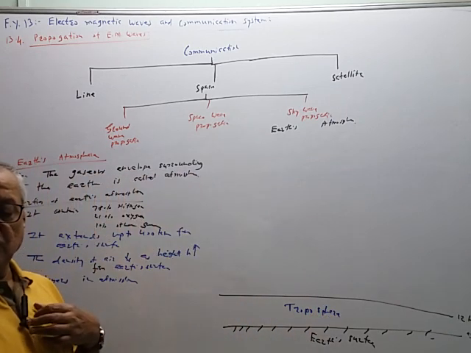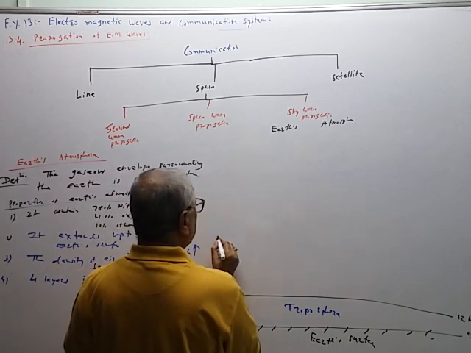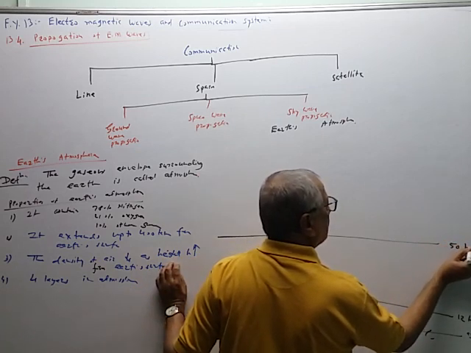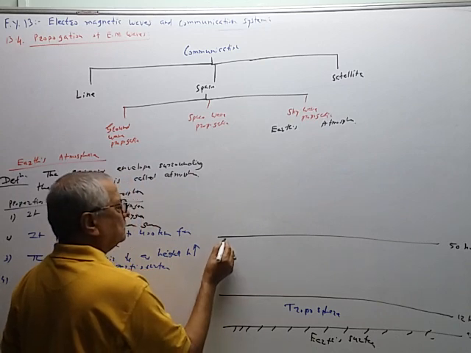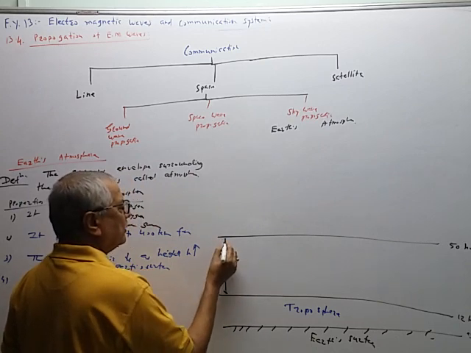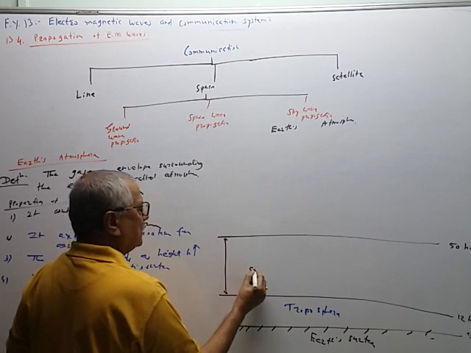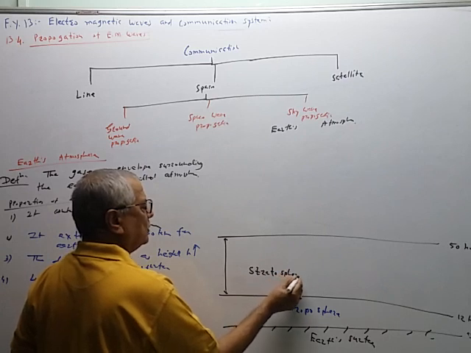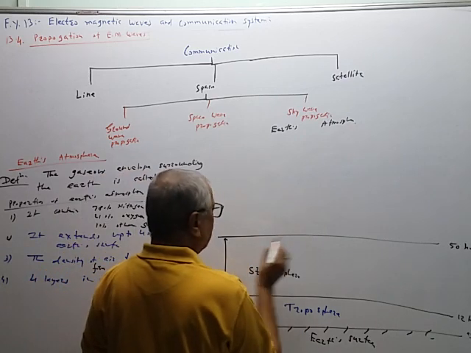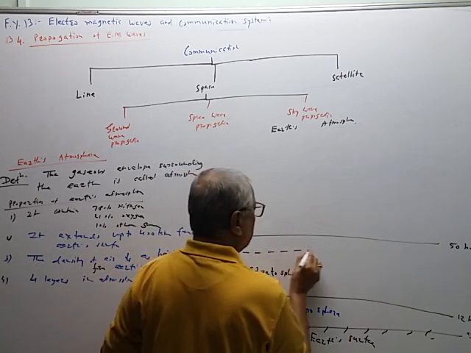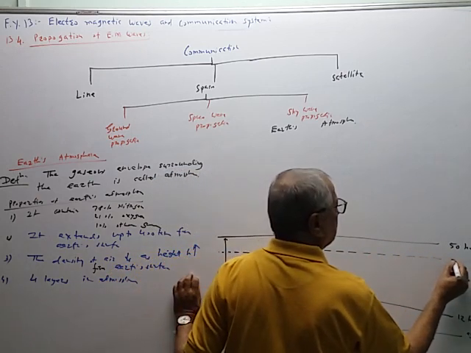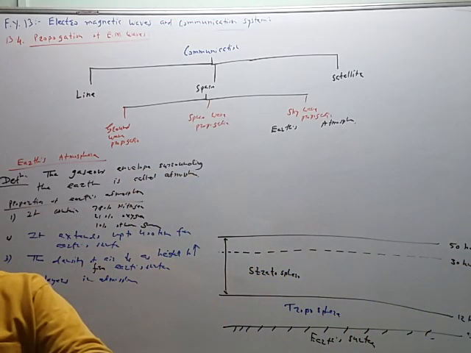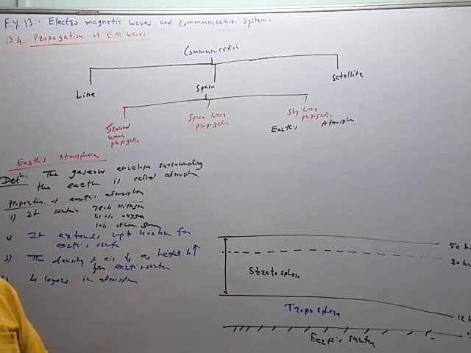Then from 12 kilometer to 50 kilometer, the total layer is called the stratosphere. Out of this, there is a sublayer from 30 kilometer to 50 kilometer, which is the ozone layer.